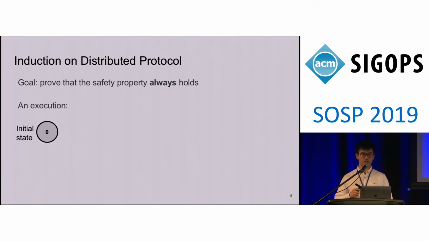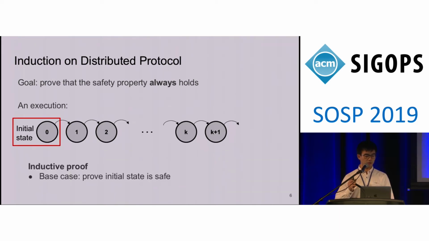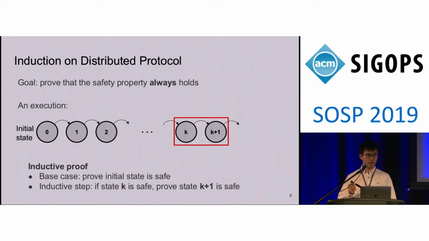Starting from an initial state, our system can take a transition to another state, and another transition, and so on. In order to show the safety property holds in all these states, we use induction. We first prove that our safety property holds in the initial state, and this is the easy part. And then we need to prove that starting from a safe state, when the system takes a transition, we will end up with another safe state. And this is the hard part,